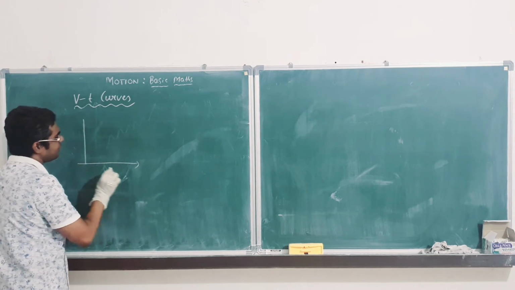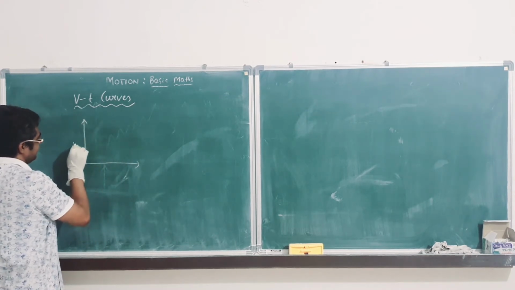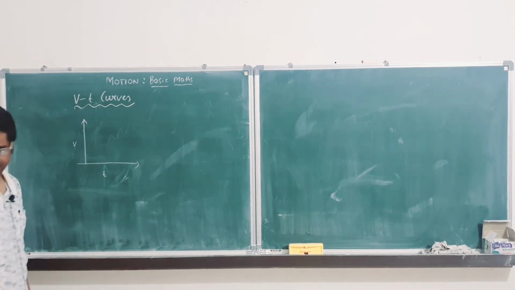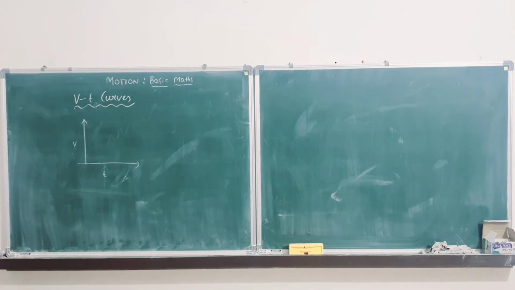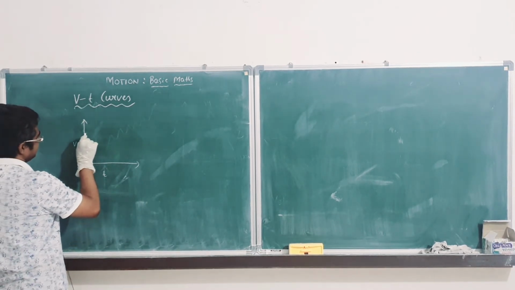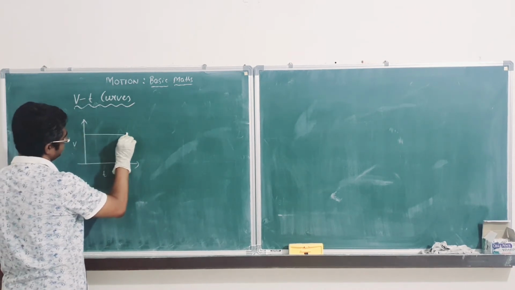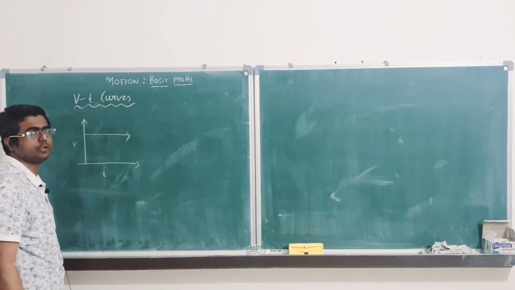As you now know Cartesian coordinates, it will be very easy. So velocity-time, okay? First thing is this one. This means uniform velocity. Velocity is not changing.